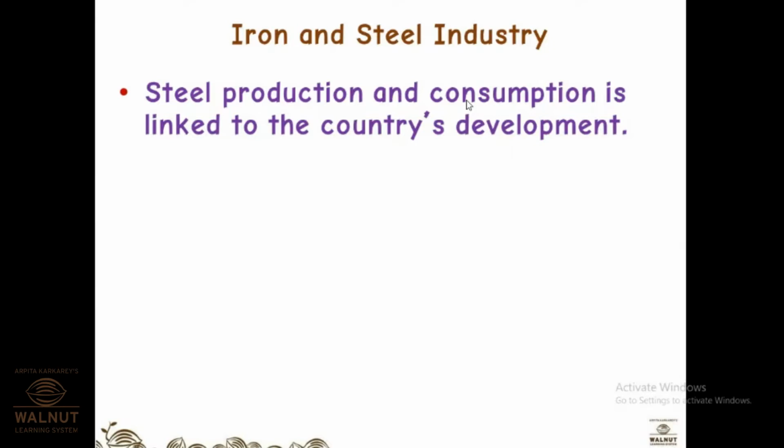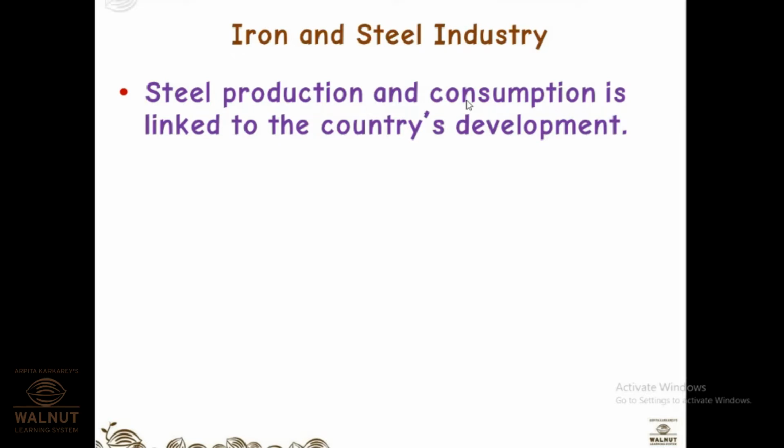Okay, steel production and consumption is linked to a country's development. Now, why do you think so? Like through steel and iron, we can make a lot of products. Yes, basically, the whole of the chapter that we are talking about is industrialization. For industries, you require what? Machines, right? And all of those machines are made of iron and steel.